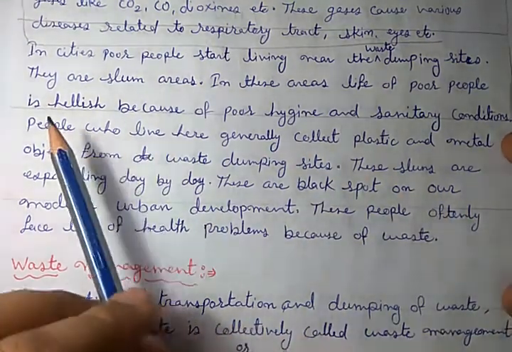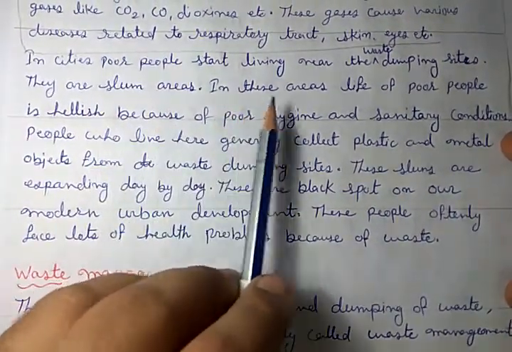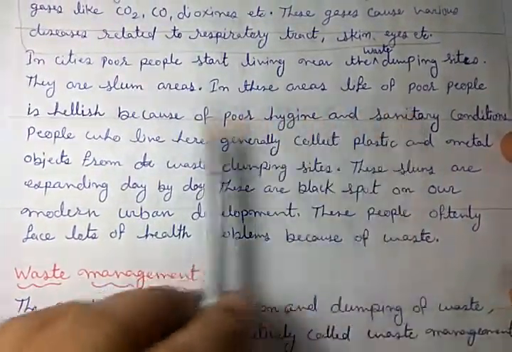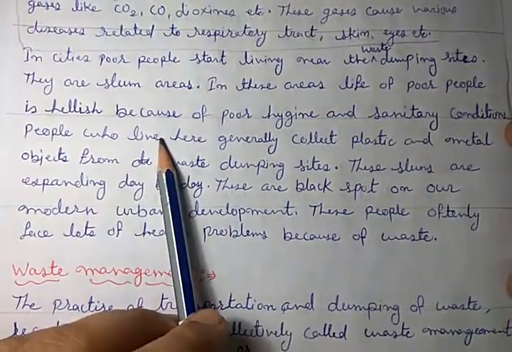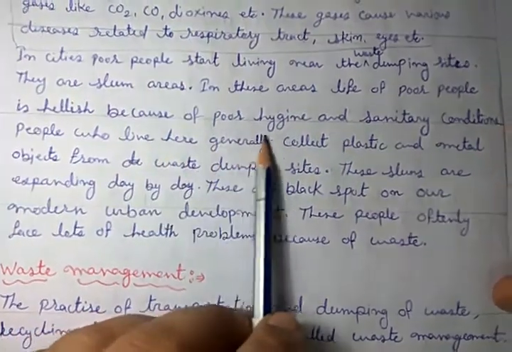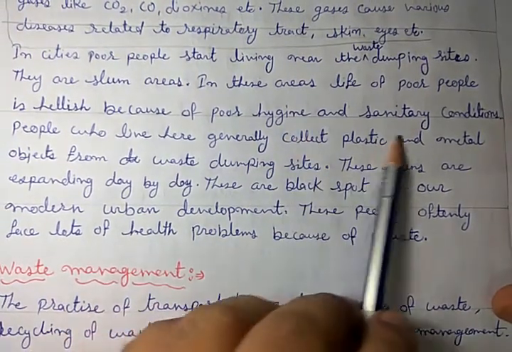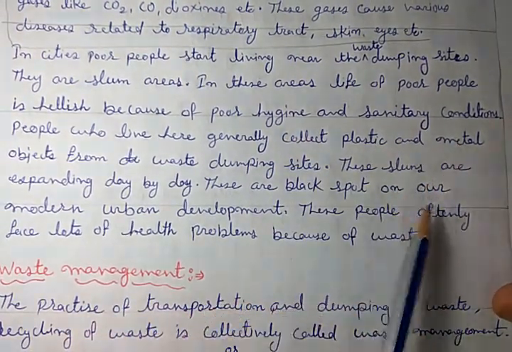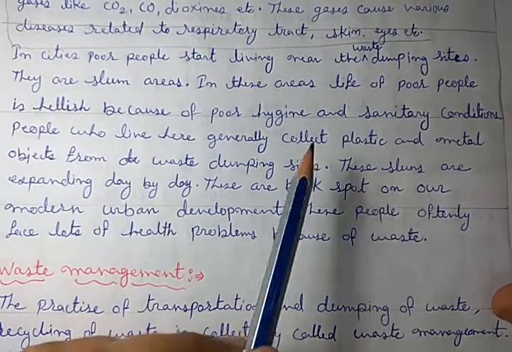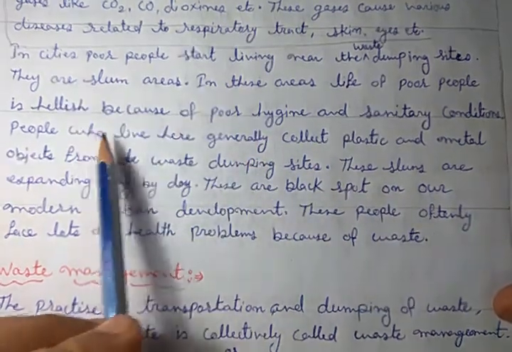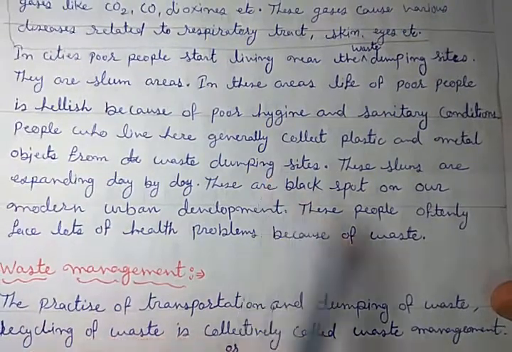Got it? These are slum areas. In these areas, the life of poor people is hellish. That means like hell, because of the poor hygiene. There is no hygiene and no sanitary conditions. That's why it is like hell.